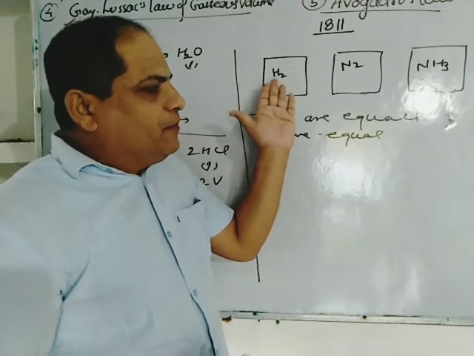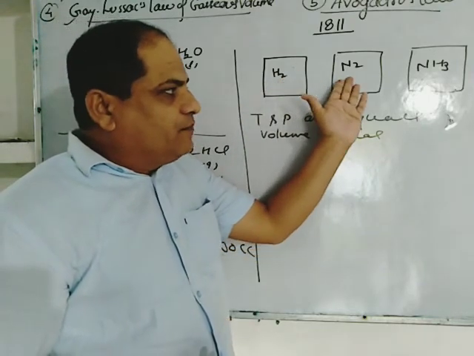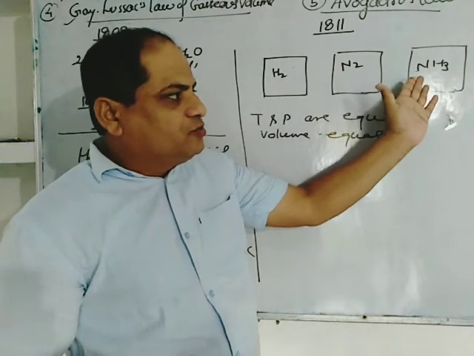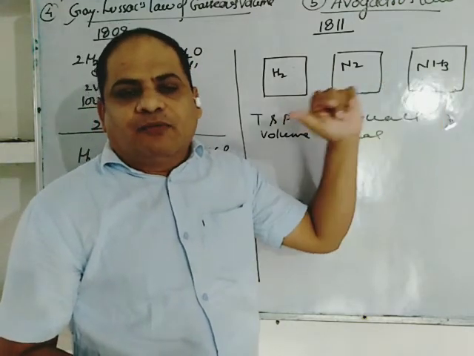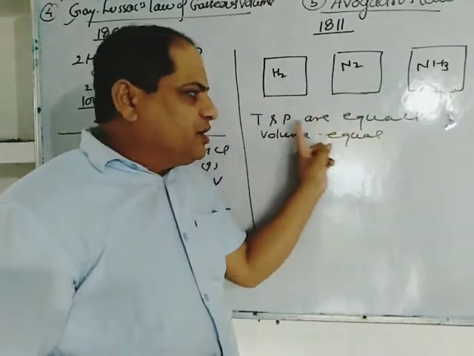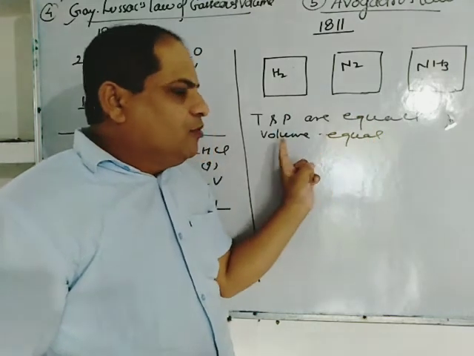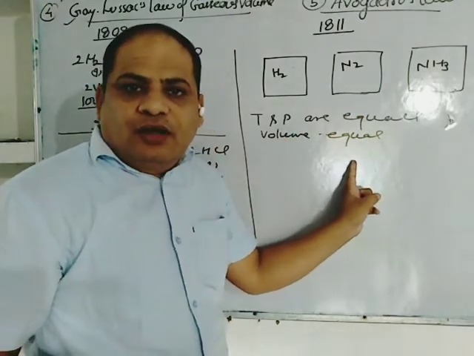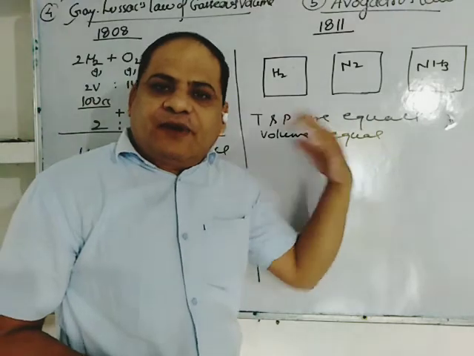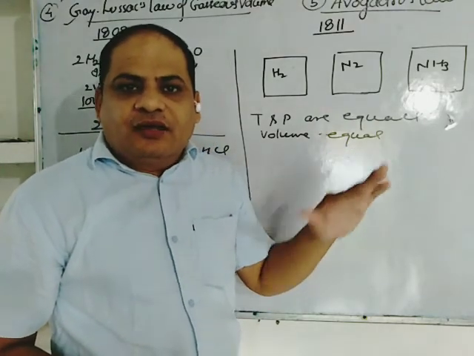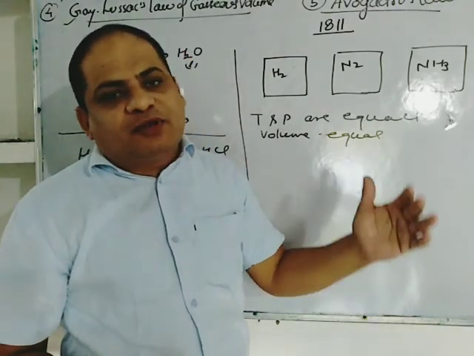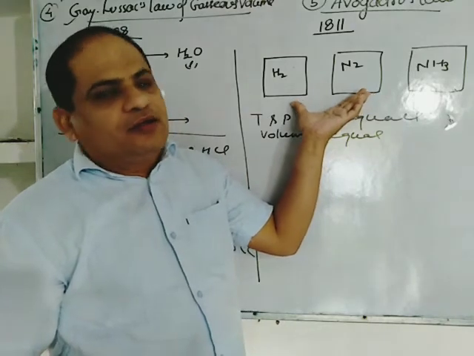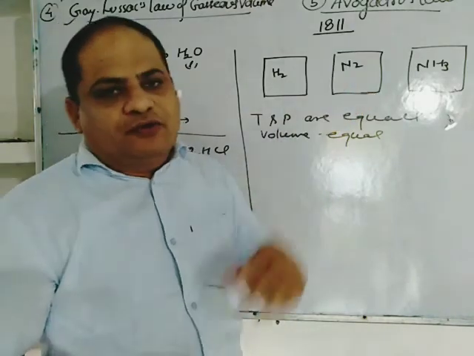Here, the number of hydrogen will be equal to the number of nitrogen, and this will also be equal to the number of ammonia. So if the temperature and pressure is same, volume is also same, and gases are different, then their number of particles will be equal. This is Avogadro's law.